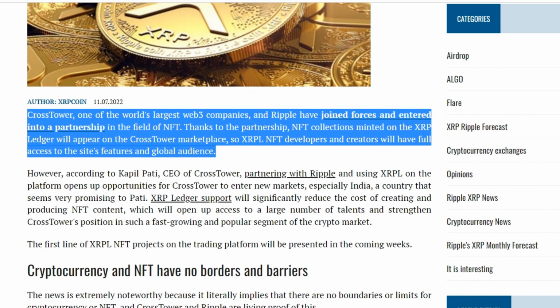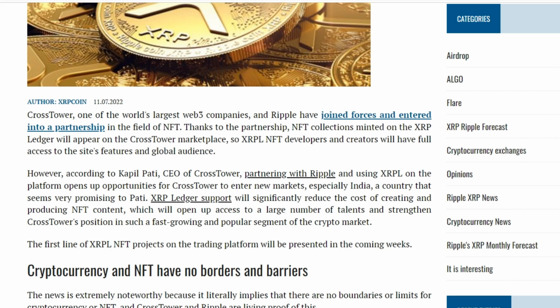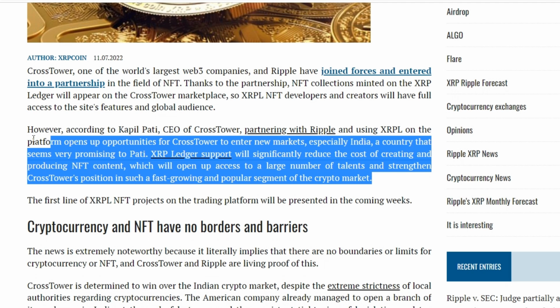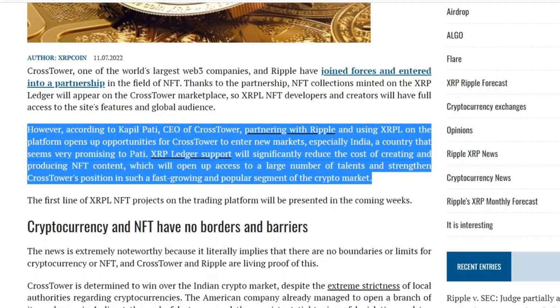One of the world's largest Web3 companies, Crossdoor, and Ripple have joined forces and entered into a partnership in the field of NFT. Thanks to the partnership, the NFT collections minted on the XRP ledger will appear on the Crossdoor trading platform, so the developers and creators of XRPL NFT will have full access to the functions of the site and the global audience. Nevertheless, according to Kapil Patti, CEO of Crossdoor, the partnership with Ripple and the use of XRPL on the platform open up opportunities for Crossdoor to enter new markets, especially India, a country that seems very promising to Patti.